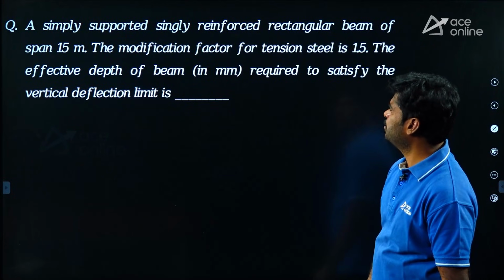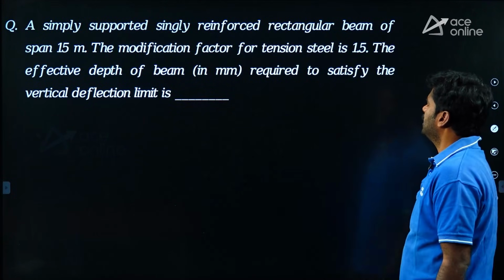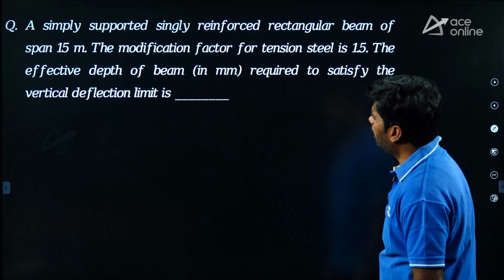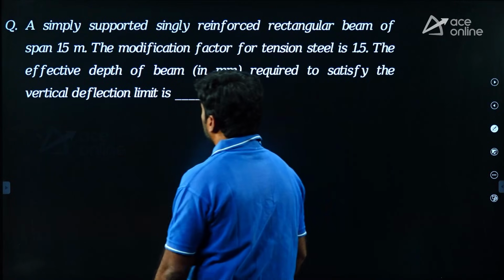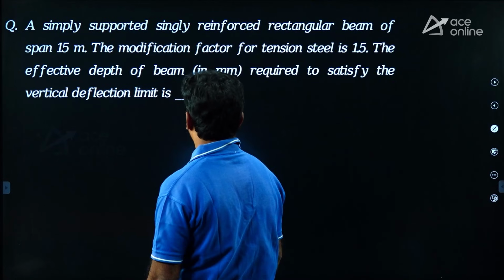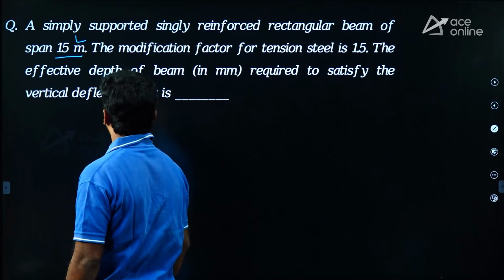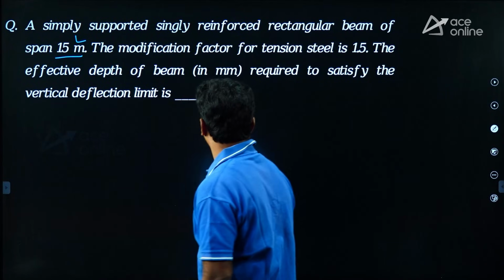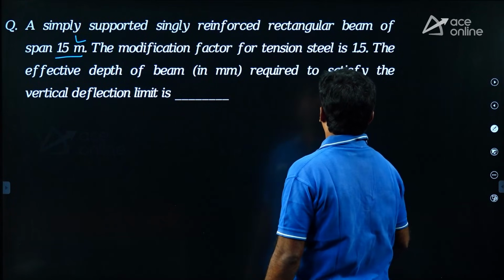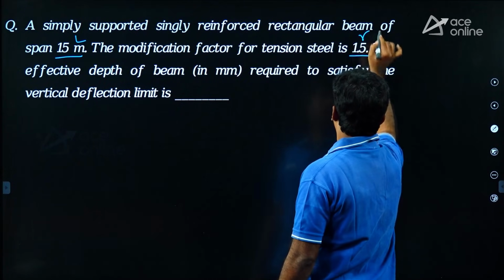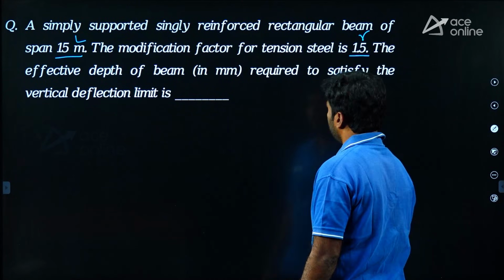A simply supported, singly reinforced rectangular beam of span 15 meters. The modification factor for tension steel, gamma value, is given as 1.5.